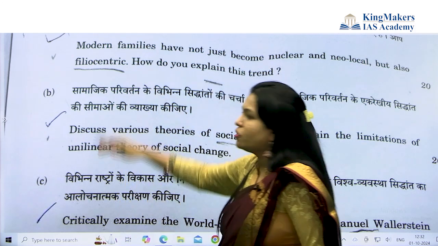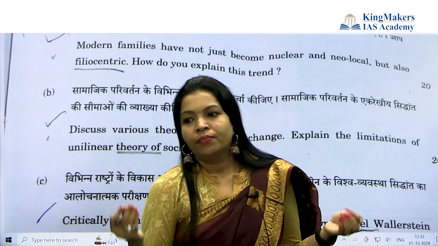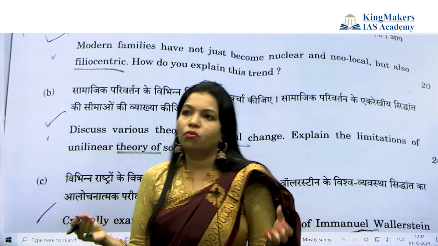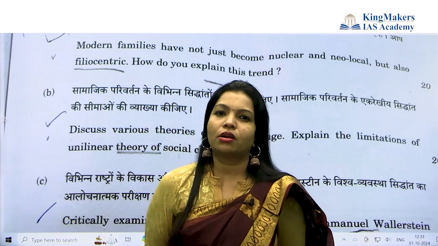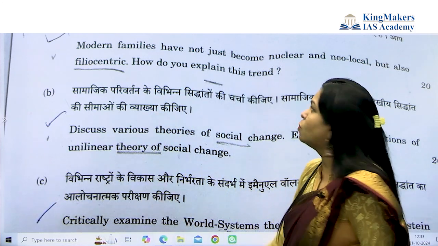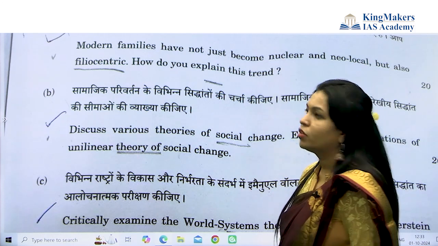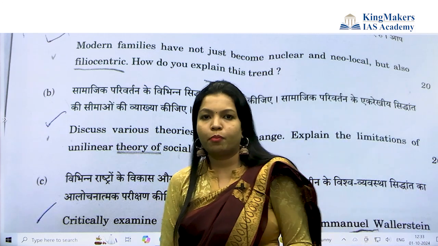Then it changed to children. Filiocentric means children now control the home, like taking the remote to decide which channels to watch. That is what they asked. How family domination is shifting from the parents to the children's side, and you have to explain this trend.